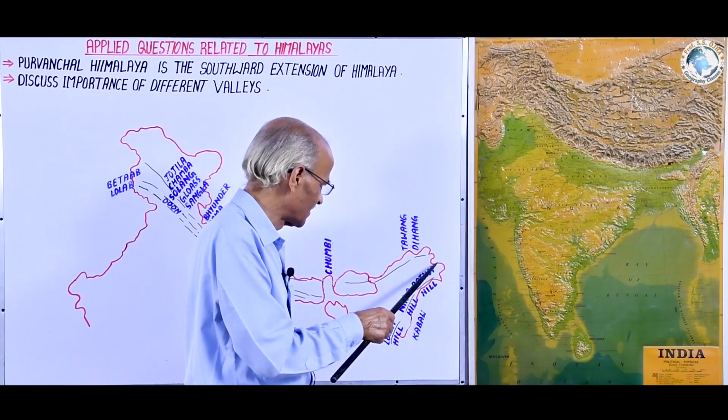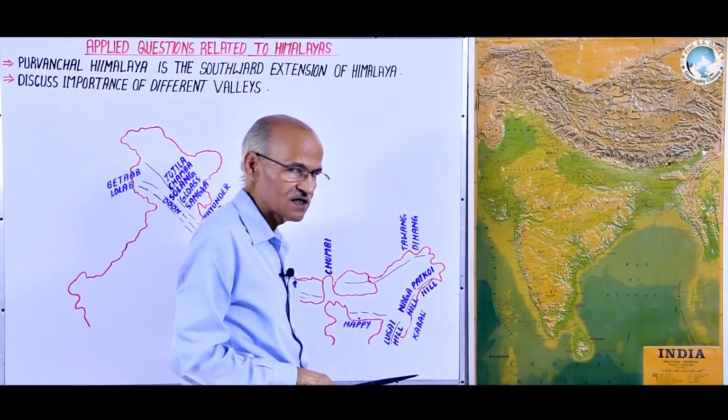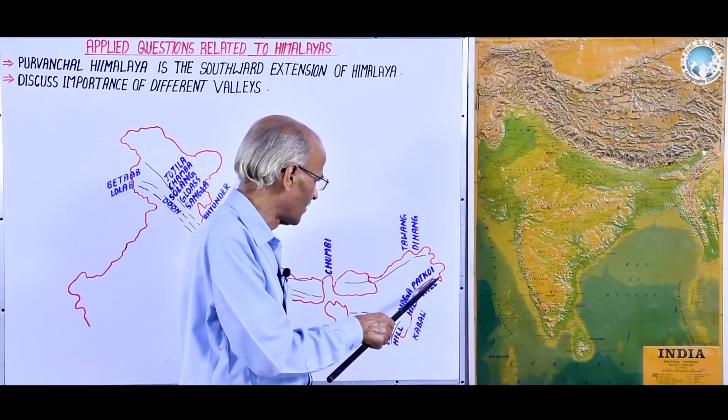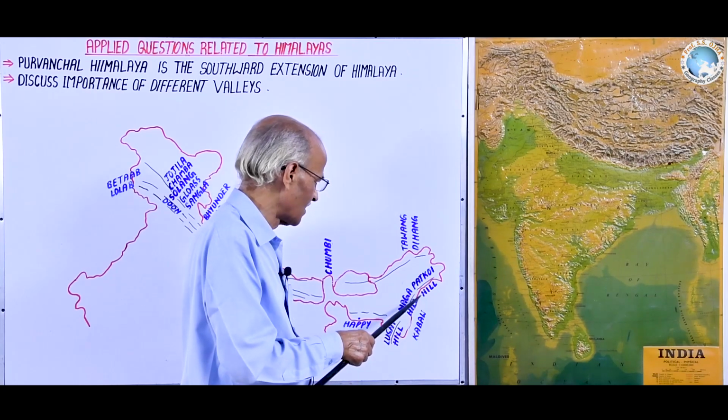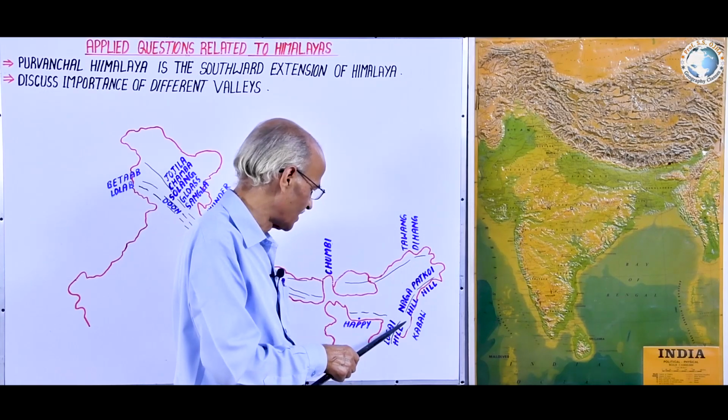Hence the sediment deposited in this geosyncline, the southward extension of Tethys, was raised up in three folded mountains which are found today here.